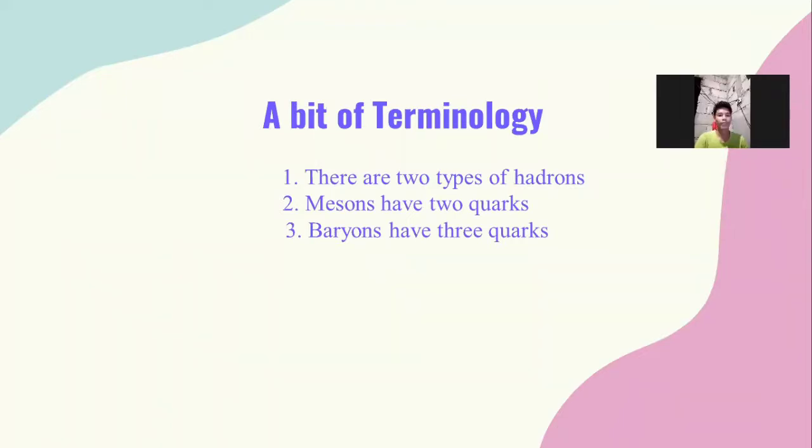Okay. So we have a bit of terminology. There are two types of hadrons: mesons have two quarks and baryons have three quarks. So let's talk about hadron multiplets.